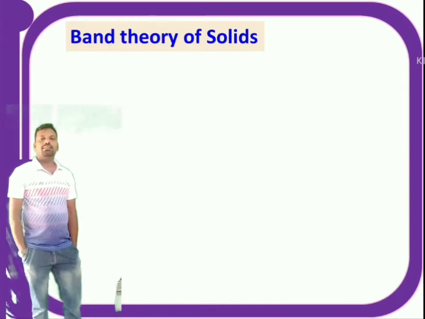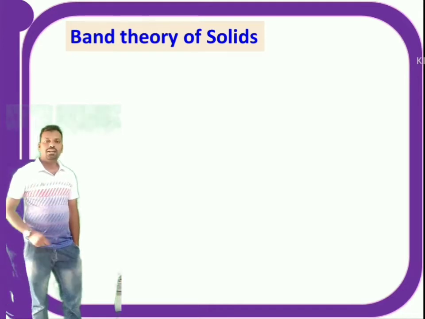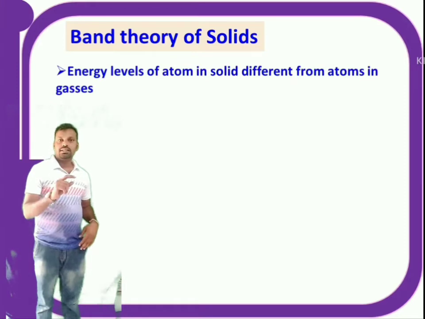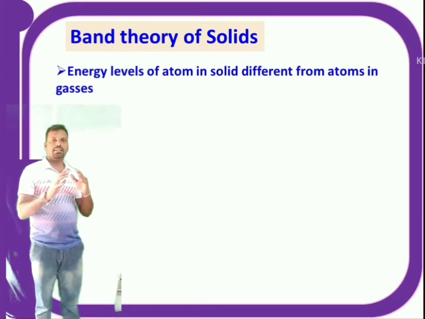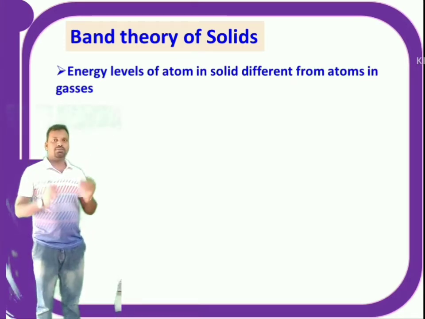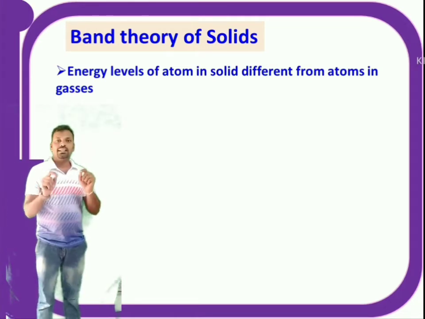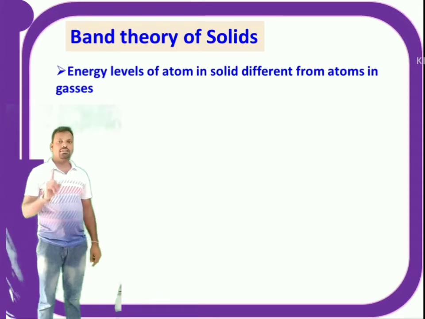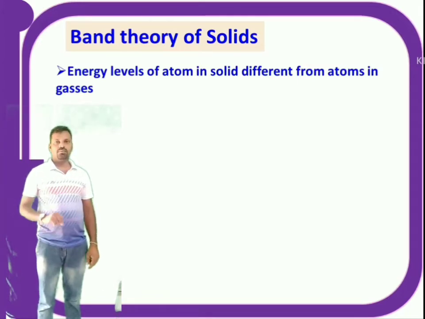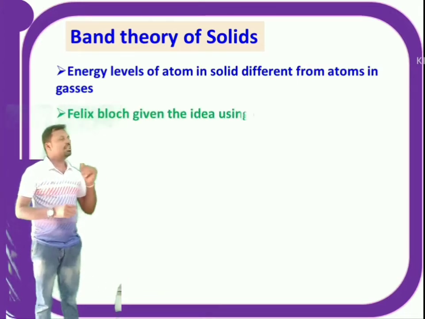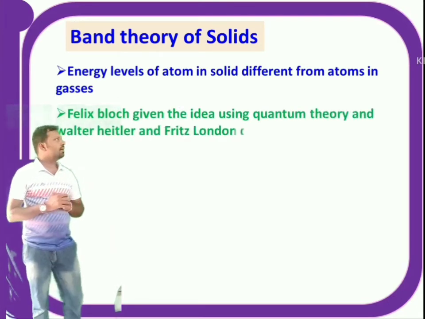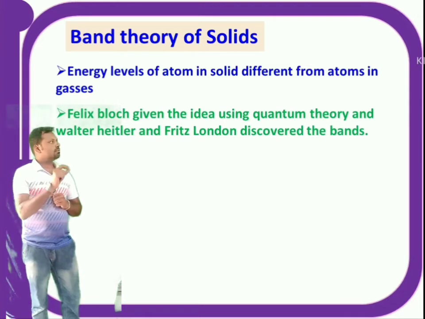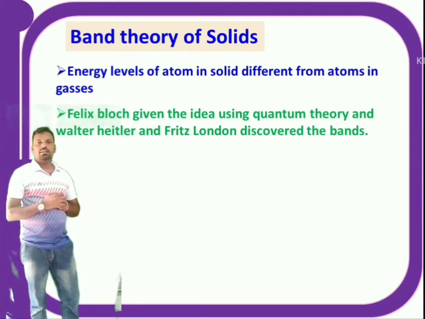First, the band theory of solids. According to band theory of solids, the energy levels of an atom in a solid are not exactly the same as that of atoms in gases. That means the energy levels in a solid are entirely different from the energy levels of an isolated atom. This theory was first proposed by Felix Bloch. He gave the idea using quantum theory about the energy bands, and after that Walter Heitler and Fritz London discovered the bands in a solid.